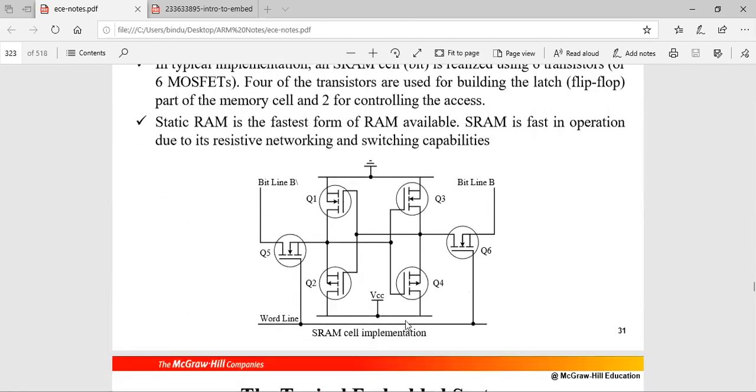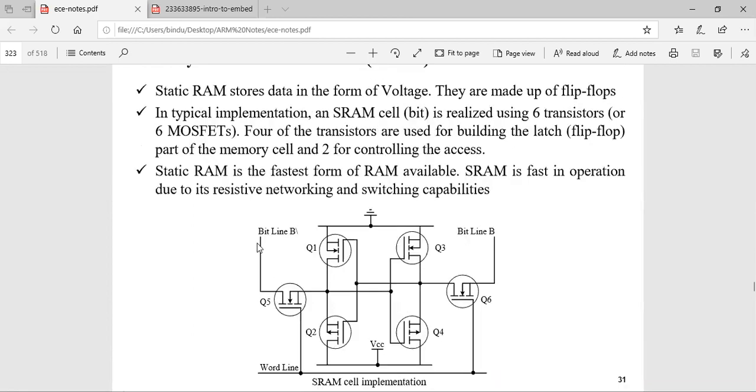And there is a word line also. Using this bit line and word line, we are going to read or write the data into this cell. Remember, this is a single cell which stores only 1 bit of data, either 1 or 0, whichever you want to access. So there will be 3 states. One is the previous state. Either you read or write a 0, or you read or write 1. The old state is nothing but the previous state. It retains the same state. Remember the flip-flop logic here.